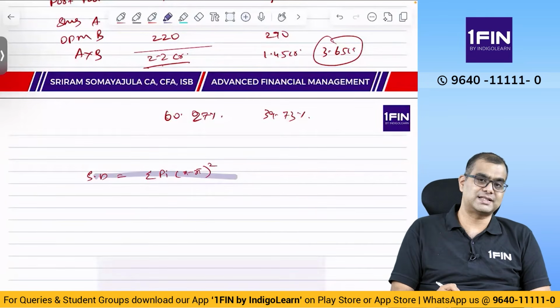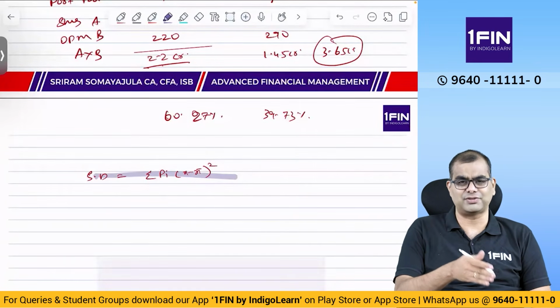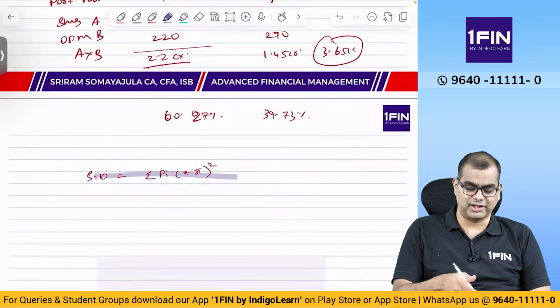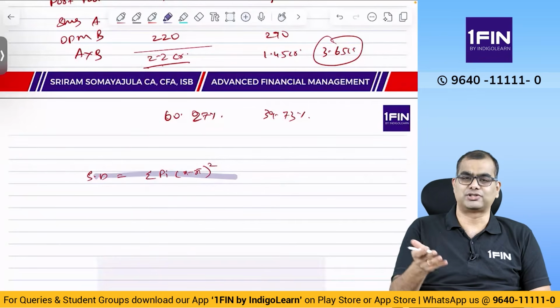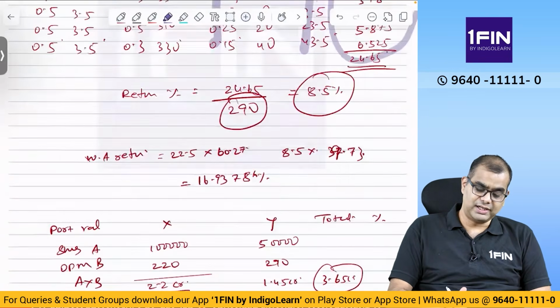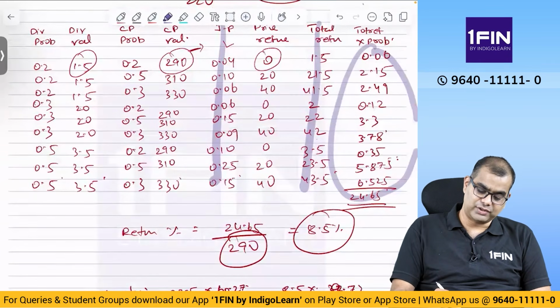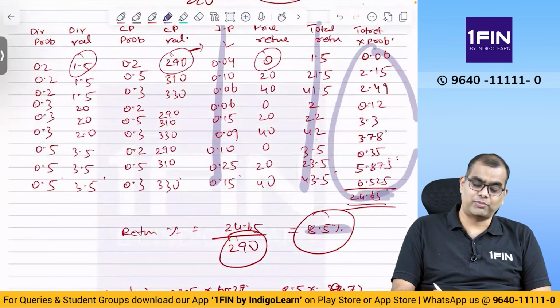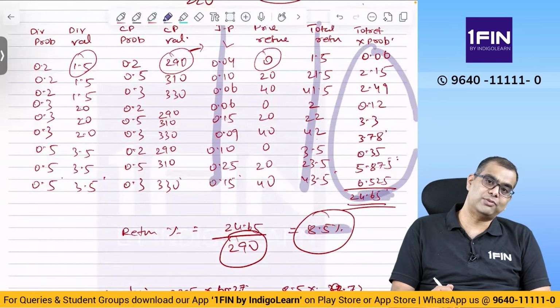So what will you take as x and x bar? When I say x and x bar, whether it is investment x or investment y, think of x as a variable. Think of this as p minus p bar or q minus q bar or whatever it is. So here you should not consider this 8.5 as the mean return. You should consider 24.65 as the mean return. Why are you considering 24.65?